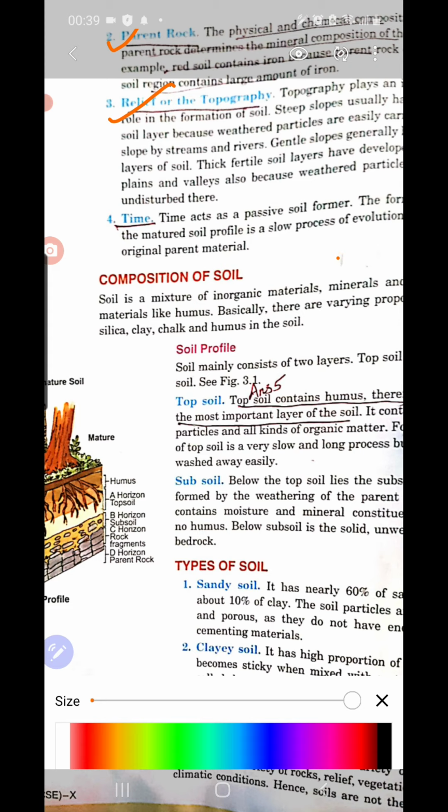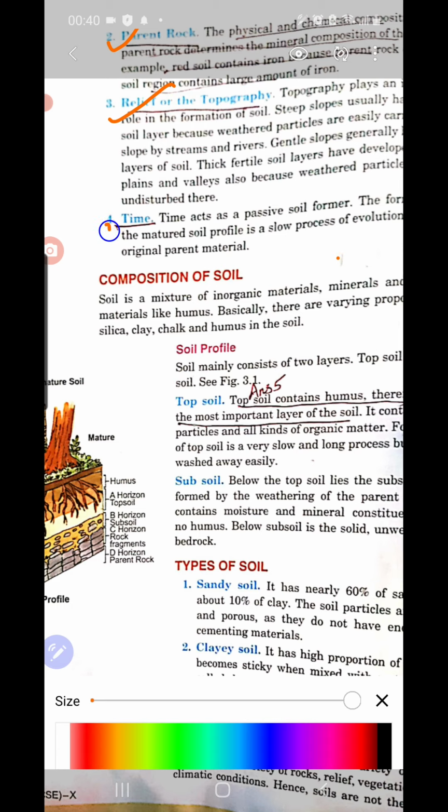If it is a gentle slope, soil formation is slowed down, so there forms only a thin layer. Accordingly, in plain regions where there is no slope, different relief features are mainly affecting the soil formation.